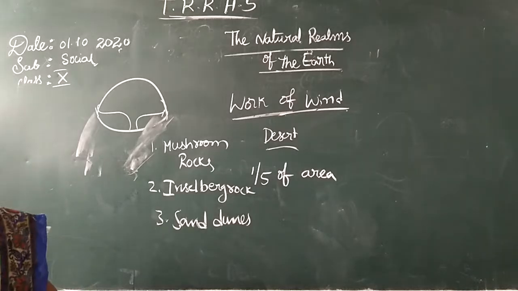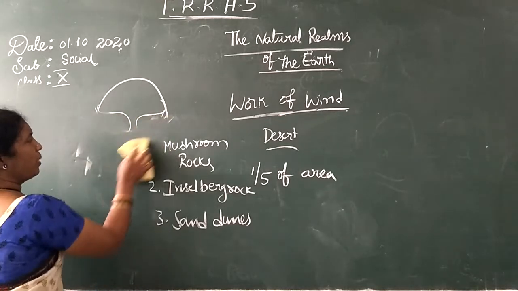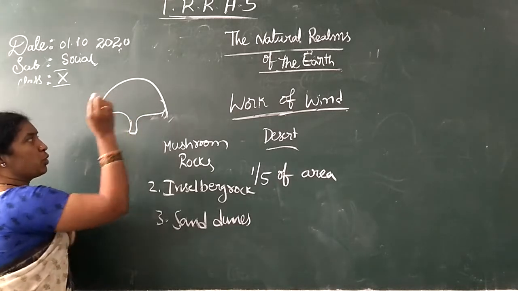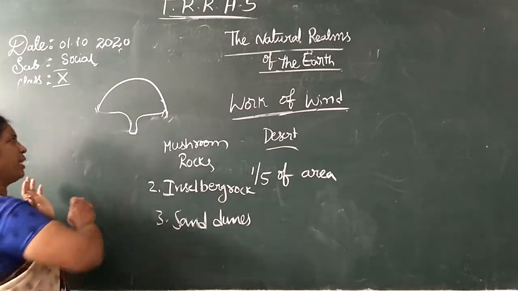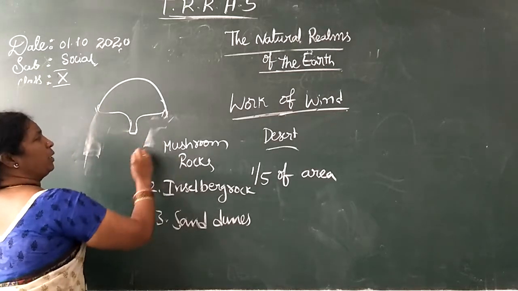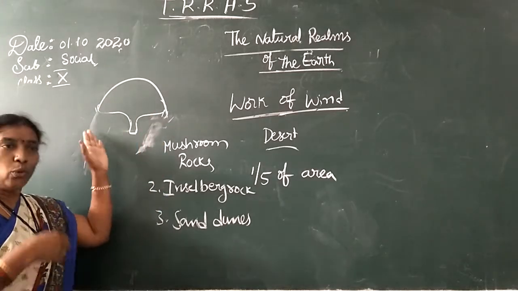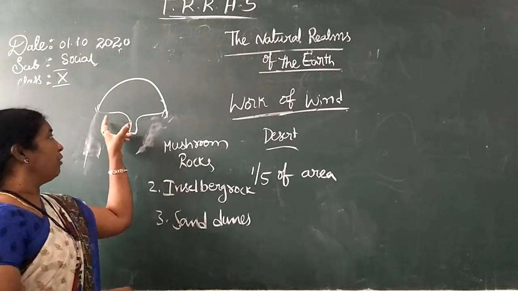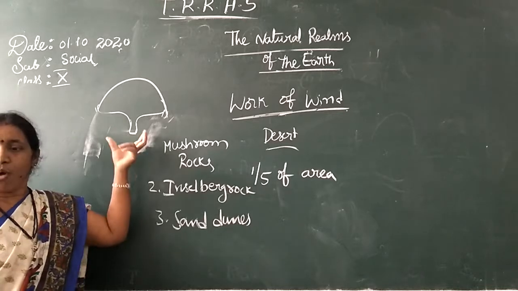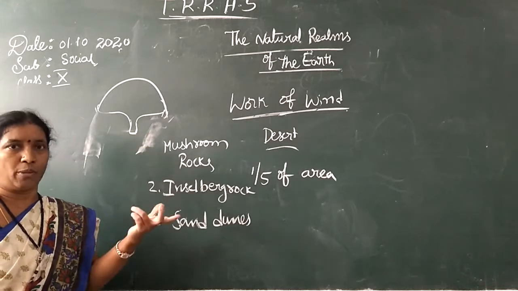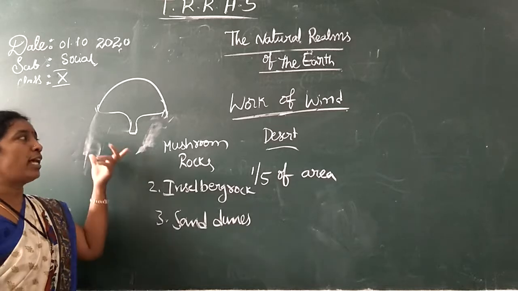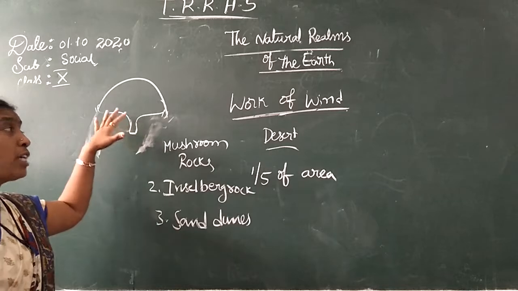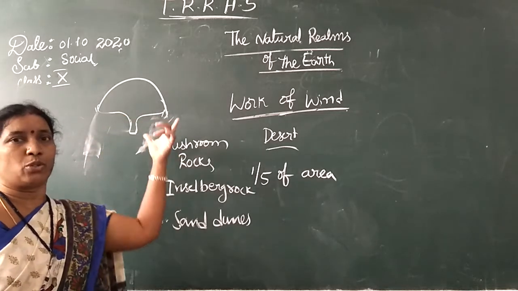The wind always hits the bottom part of the rock, and it slowly erodes, transports that eroded material, and finally it forms a mushroom. You all know mushrooms, so that's why it is called a mushroom rock. It is only the action of the wind that forms the mushroom rock.